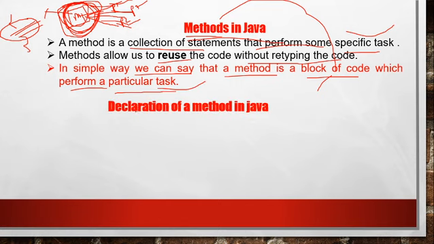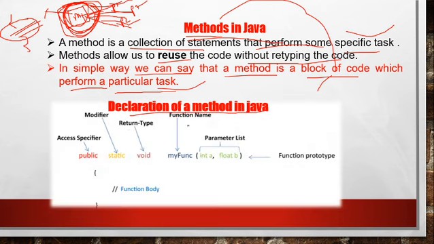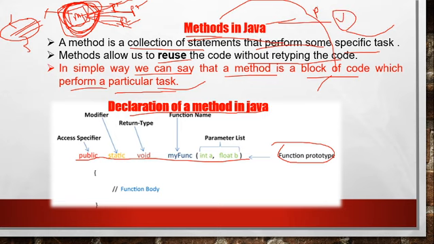Next is the declaration of a method in Java. How to declare? See, this is a function prototype. This complete part from here to here is known as the function prototype. Function prototype means function with declaration. As we know, functions are of two types: predefined and user defined. Today we are going to discuss user defined and predefined functions.